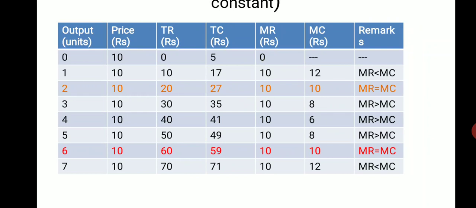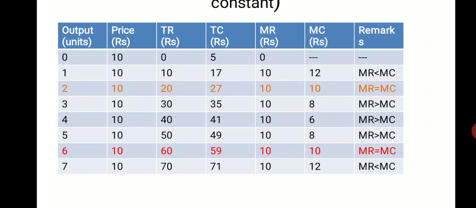And TC is given as 5, 17, 27 and so on up to 71. Why? In case of zero level of output also there is 5 because it is nothing but the fixed cost. Total cost is the sum of fixed and variable cost. Therefore, here it is taken as 5.